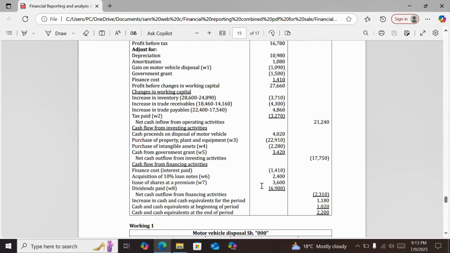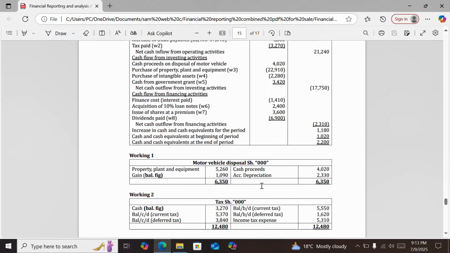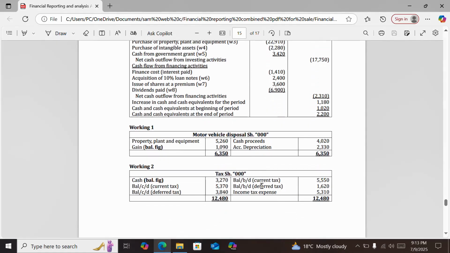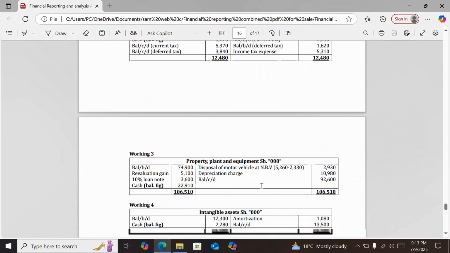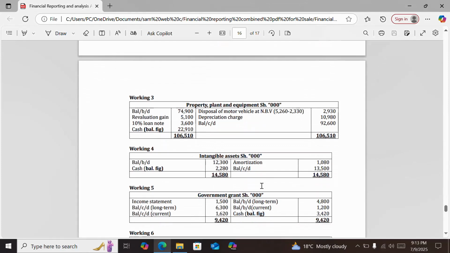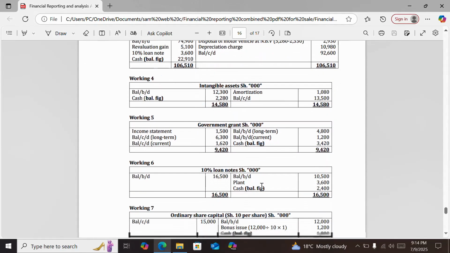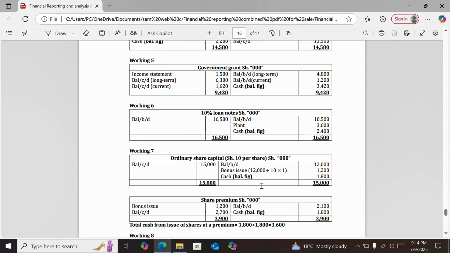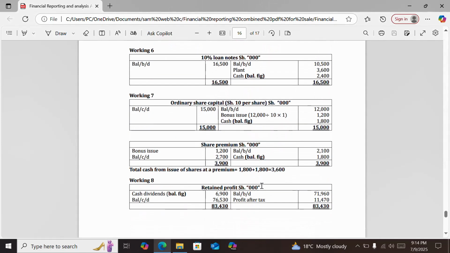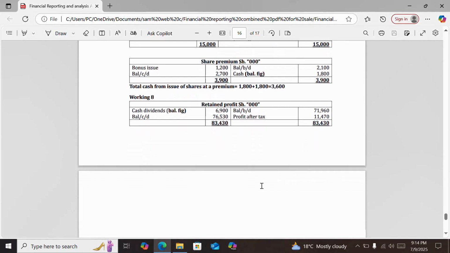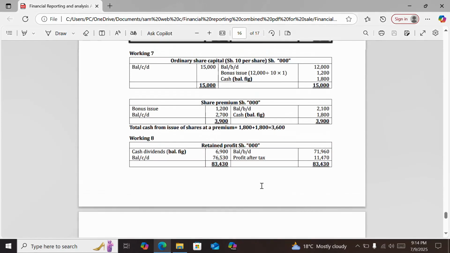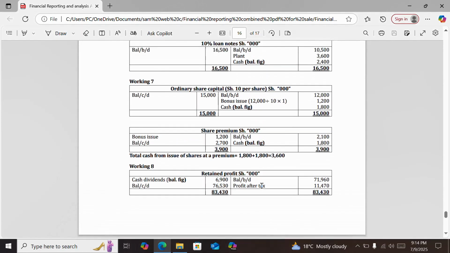And then for that cash flow statement, we have the workings: working 1, working 2, working 3, working 4, working 5, working 6, working 7, up to working 8. And this marks the end of this paper.